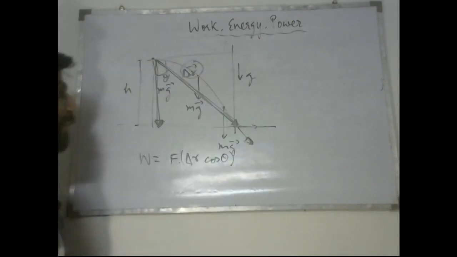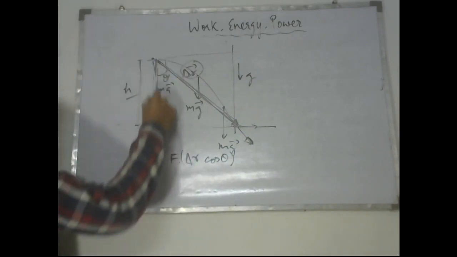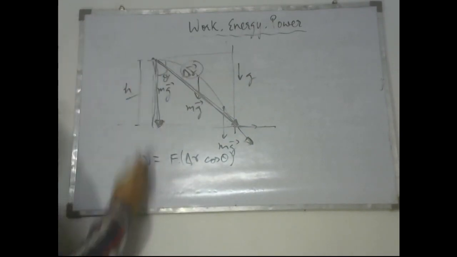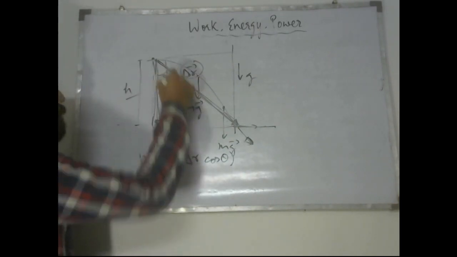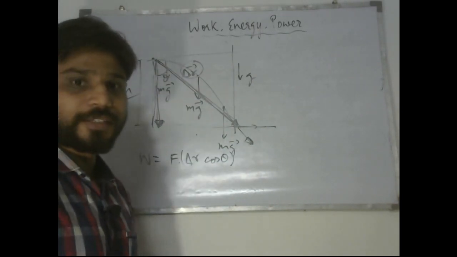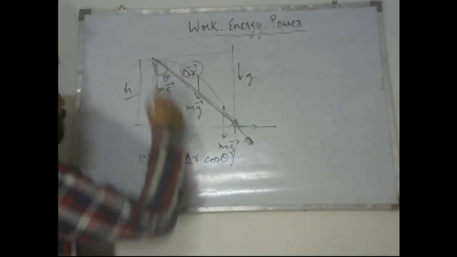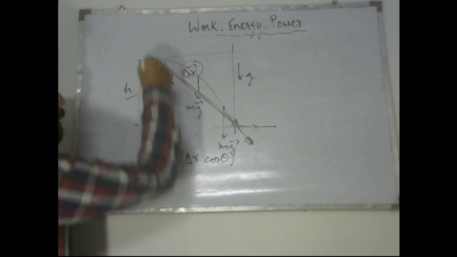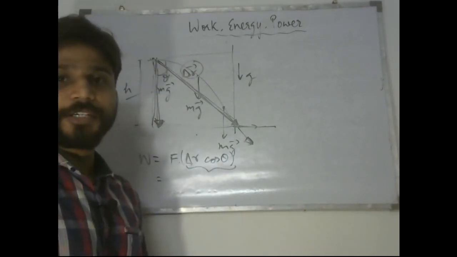So what is delta r cos theta? You might have guessed, the side which is near to the theta angle is the cos theta side, and the side which is in front of theta is the sin theta side. So this side is delta r cos theta, which is already coming up in our definition.